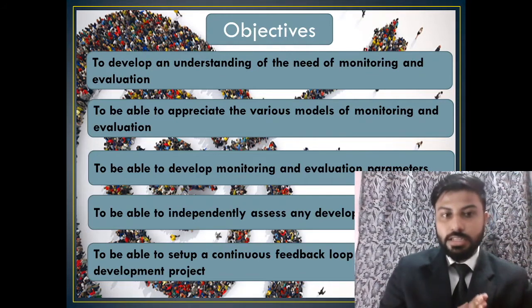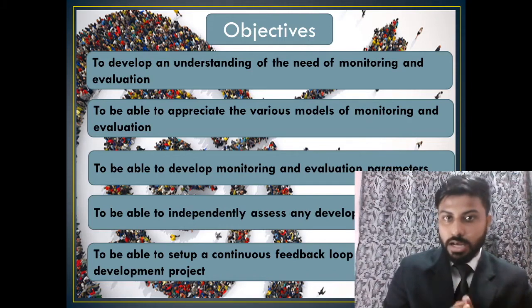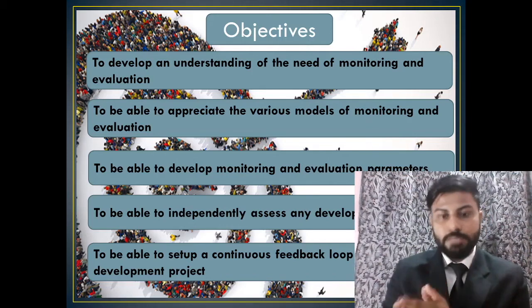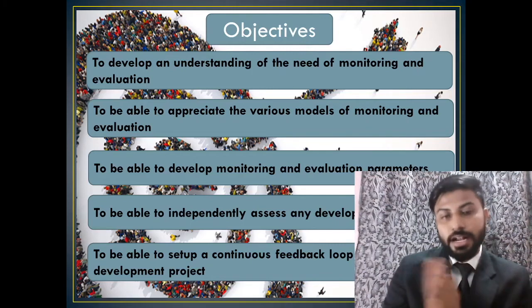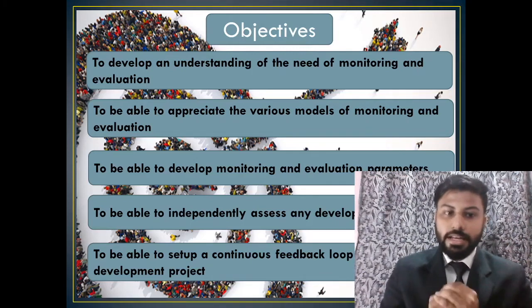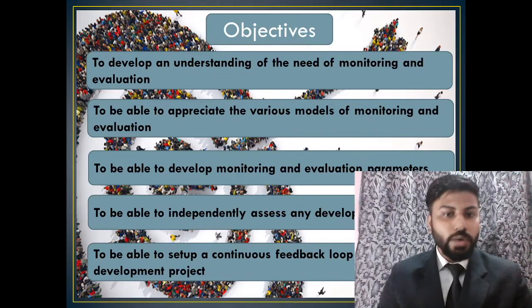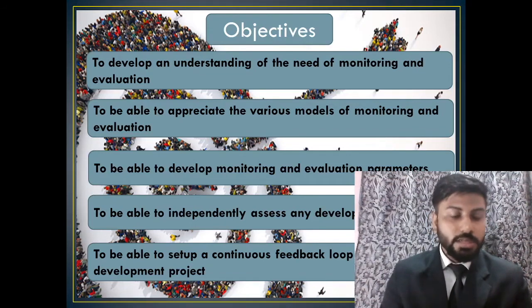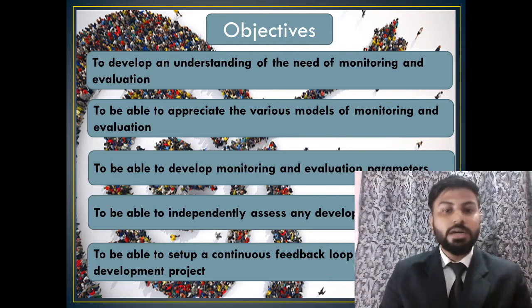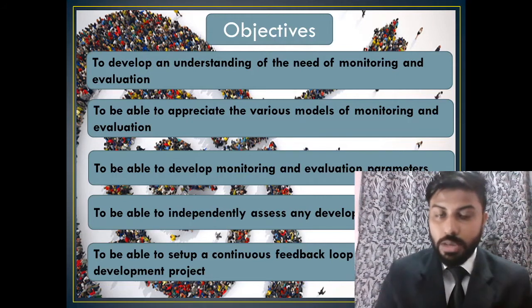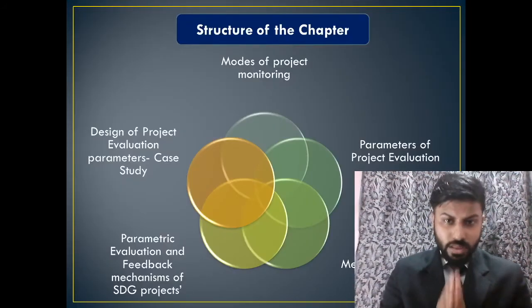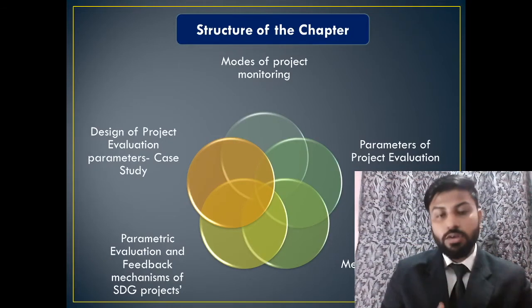So our third objective is to be able to develop monitoring and evaluation parameters. We would be looking deep into what the parameters are and how these parameters would be helping us in monitoring and evaluating a project. And then our fourth objective would be to be able to independently assess any developmental project. And our last objective in our overall discussion would be to be able to set up a continuous feedback loop for a developmental project. So these 5 would be our objectives.